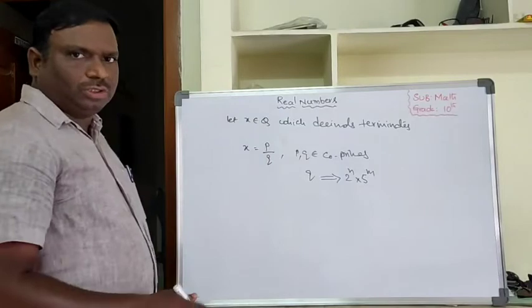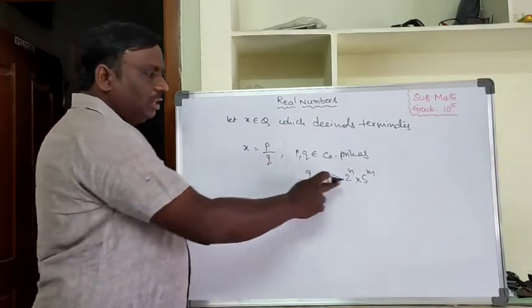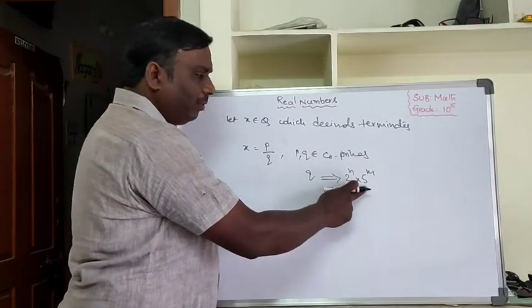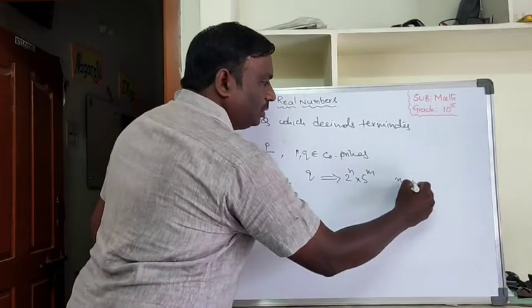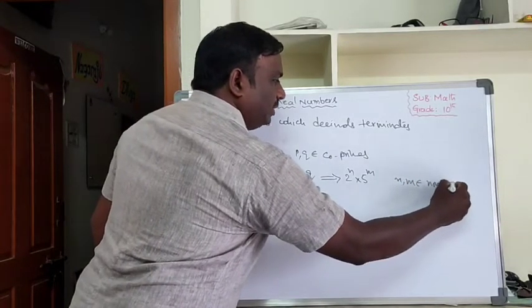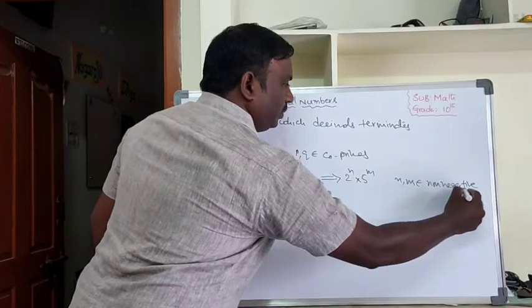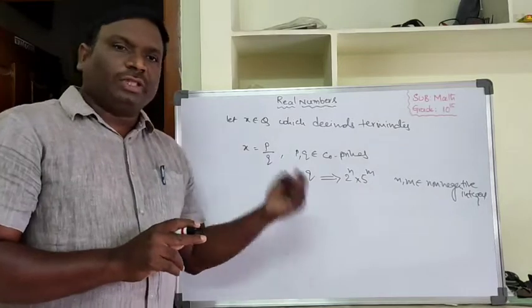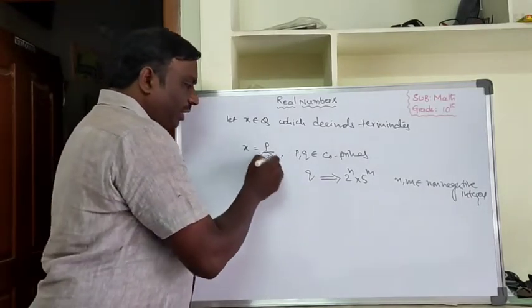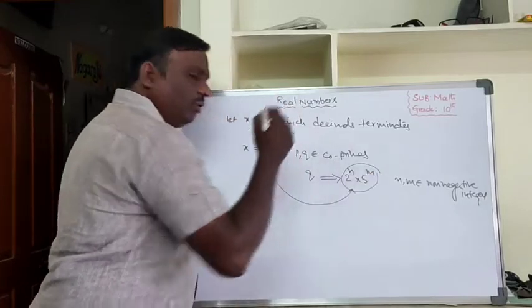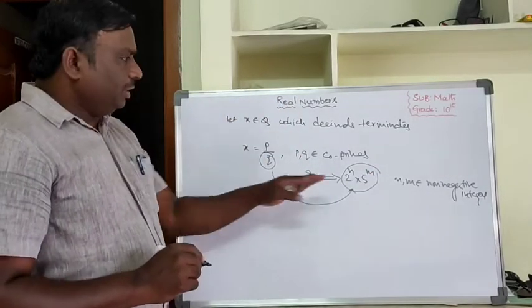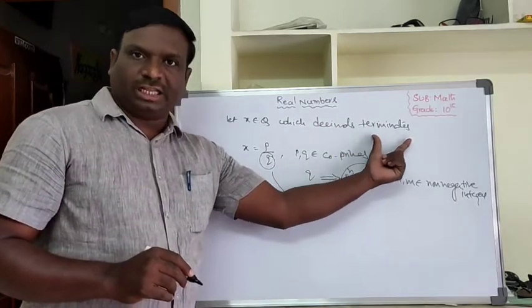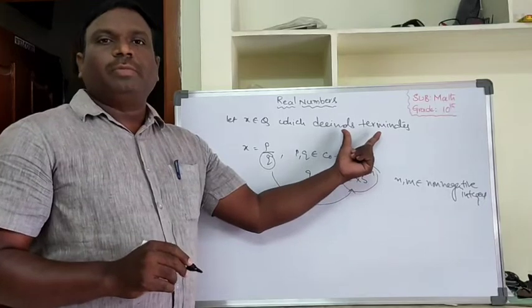Already they gave it in your textbook; just revise from the textbook. The denominator can be expressed in the form of 2 power n into 5 power m, where n, m belong to non-negative integers. Non-negative integers means positive integers along with 0. When the denominator can be expressed like this, only then can those rational numbers be expressed as terminating decimals.